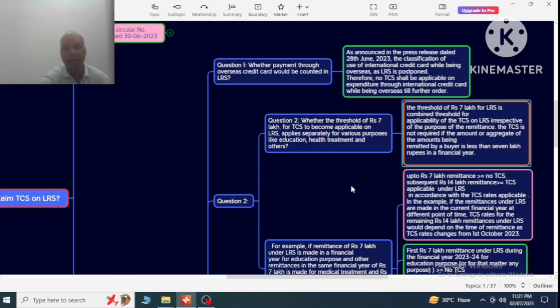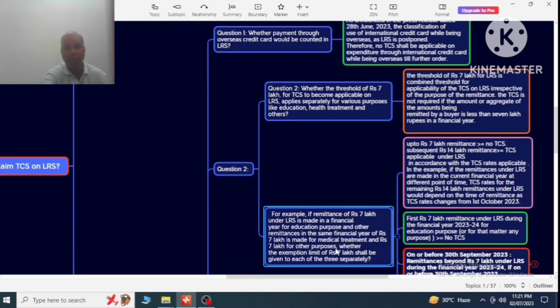Okay, in the example: if a remittance of rupees 7 lakh under LRS is made in a financial year for education purpose, and other remittances in the same financial year of rupees 7 lakh are made for medical treatment and rupees 7 lakh for other purposes, whether the exemption limit of rupees 7 lakh shall be given to each of these three separately.